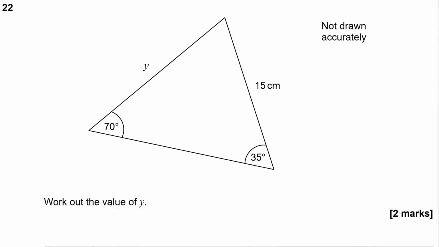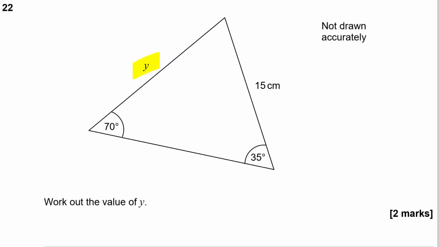In question 22, we are given a triangle. We've been given a couple of the angles and a side, and we need to find side Y. Now, clearly this is a non-right angled trigonometry question because we've got sides and angles and we want to find one of the sides. Now we know 2 rules that we might apply in these sort of situations, and that is the sine rule and the cosine rule. Now we need to work out which one we can apply here.